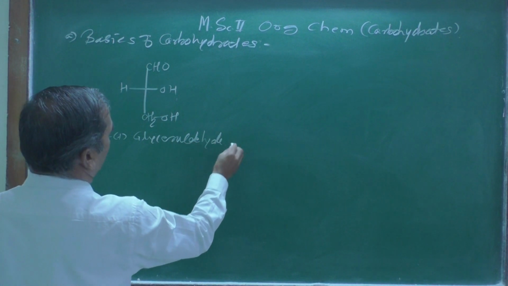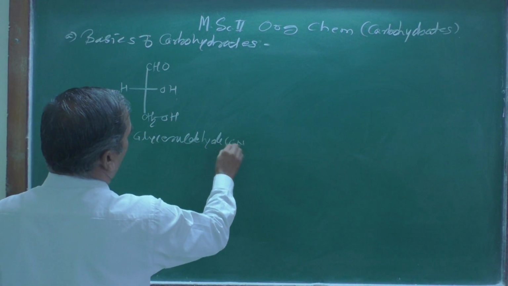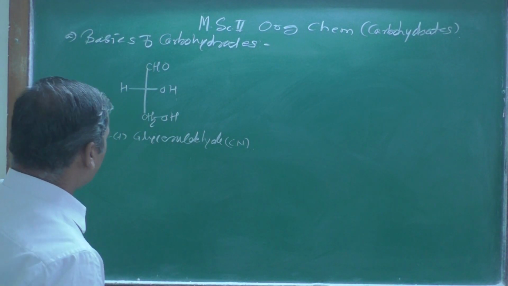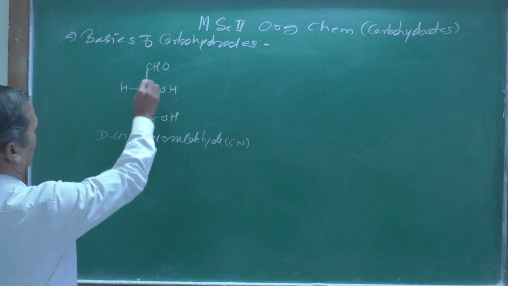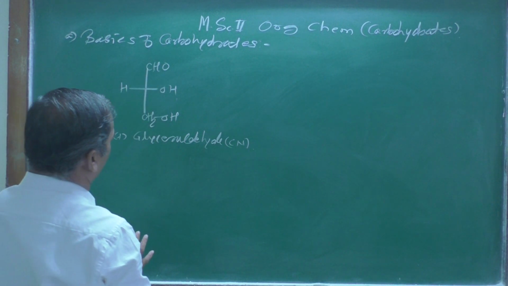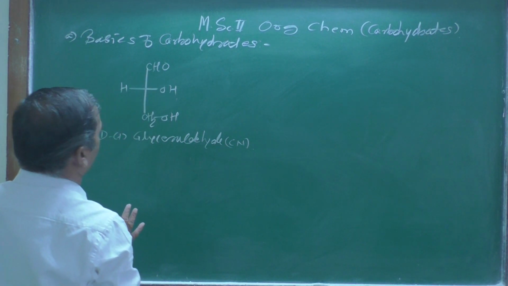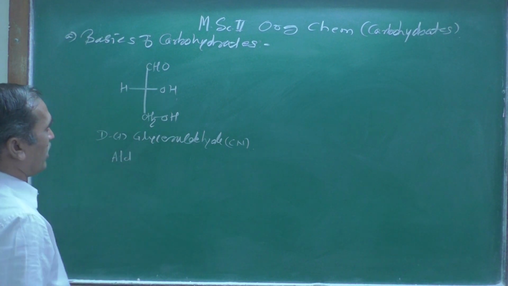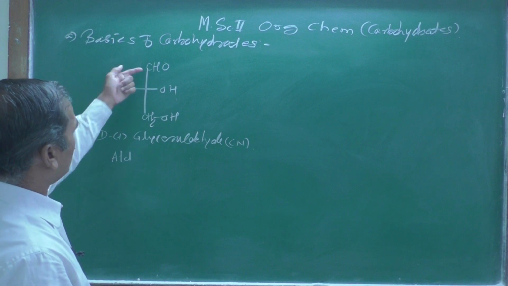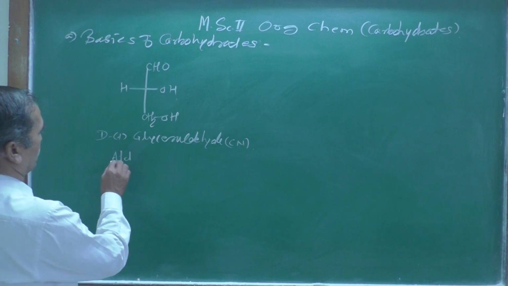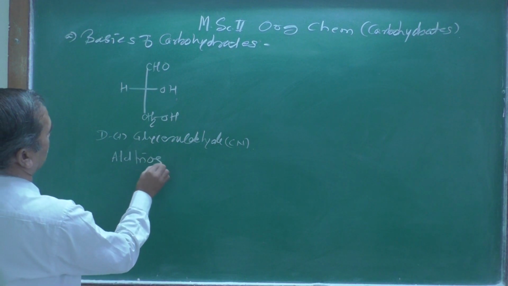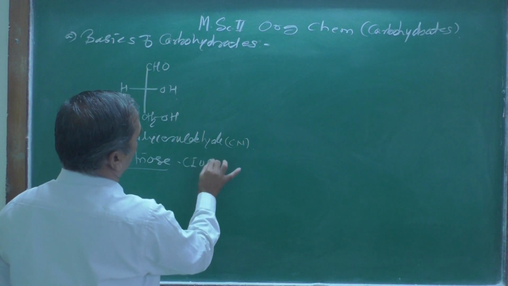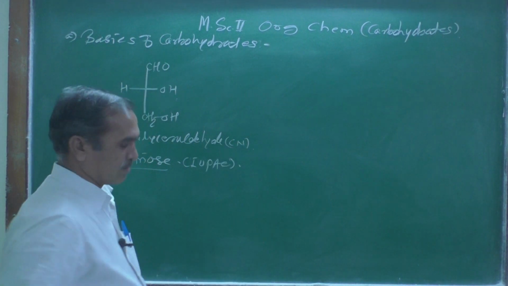Glyceraldehyde. This is the common name of this carbohydrate compound. Now the IUPAC name: there is an aldehyde group, so we use the prefix aldo. And how many carbon atoms are there? 1, 2, 3 are there, and therefore aldotriose. That is the IUPAC name of this compound.